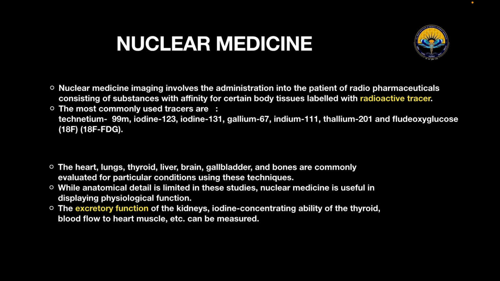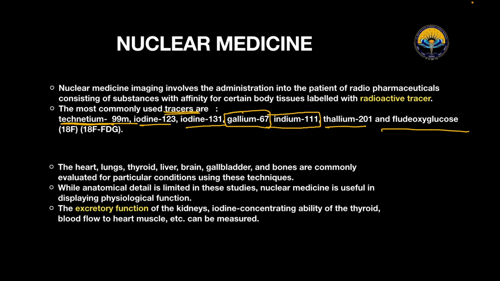The most commonly used tracers are technetium-99m, iodine-123, iodine-131, gallium-67, indium-111, thallium-201, and fluorodeoxyglucose (18F) can also be used as a tracer.